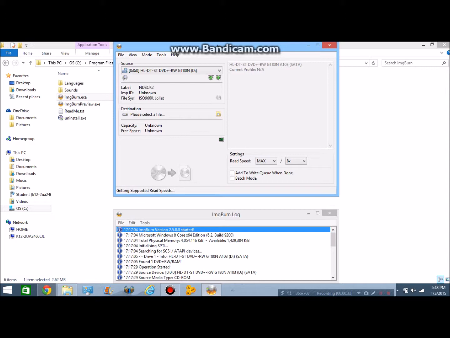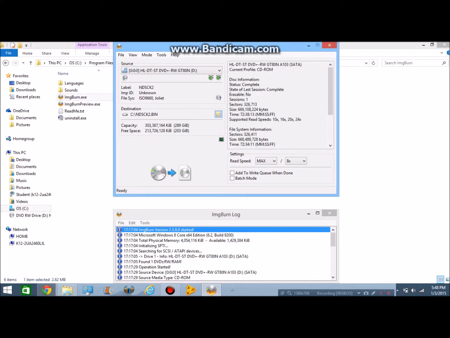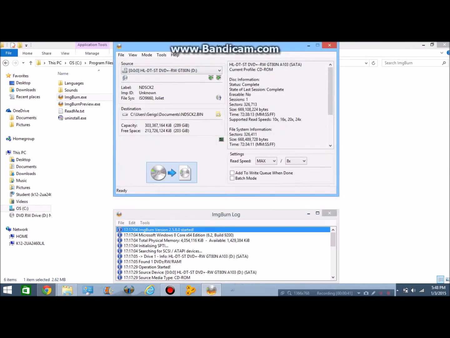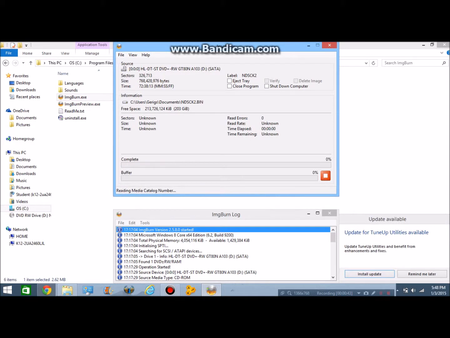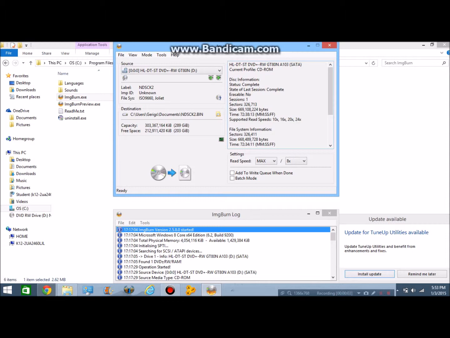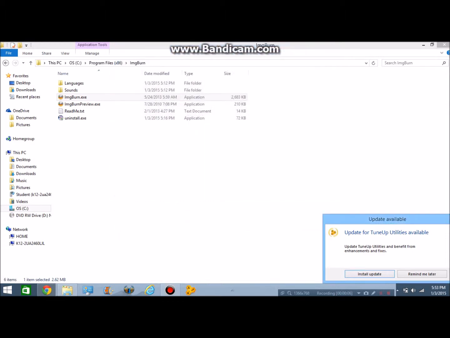Okay. Now, just like before, make sure it is saved to your documents as a bin file. Save, and then have it convert again. Okay, I'll pause this again and start back up when it's finished. Okay, now that that's finished, you can close it out of that.